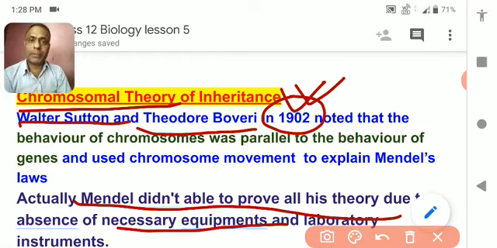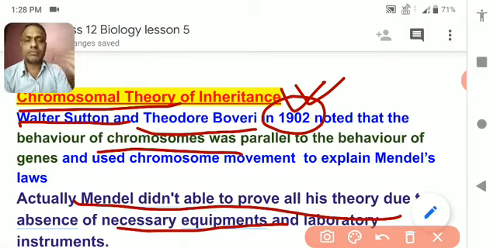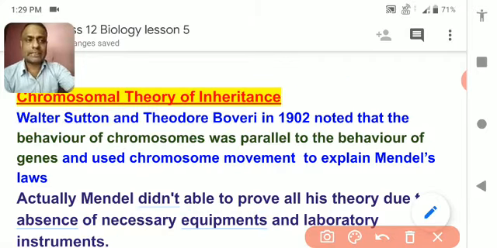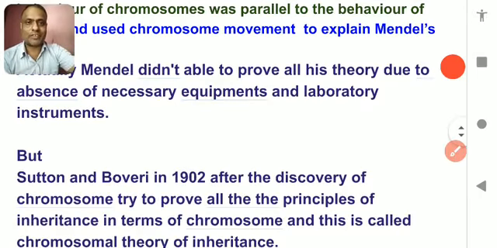The principle given by Mendel has been proved in terms of chromosomes. The same way the factor affects a particular kind of inheritance, it will be affected by the chromosome. This has been proved by Sutton and Boveri. Let's see what is given next.